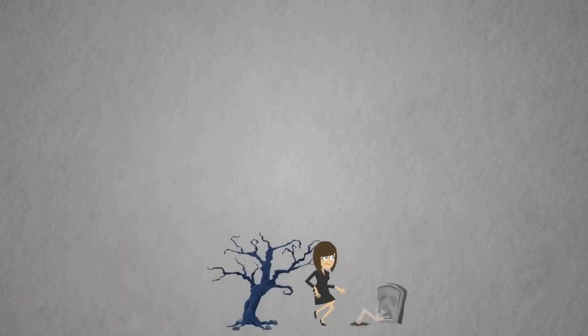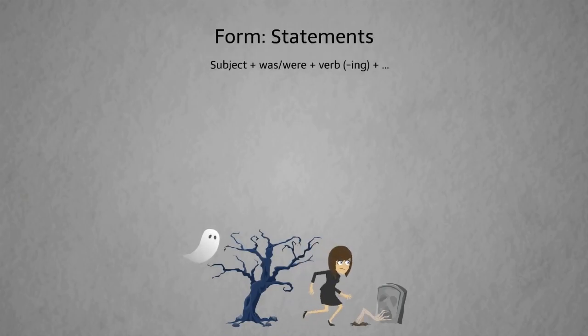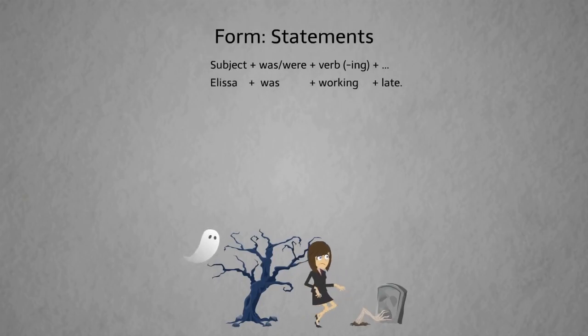Let's look at the form now. The form for statements is subject plus was or were, or wasn't and weren't for negatives, plus verb in the ing form. For example, Alyssa was working late at the office.